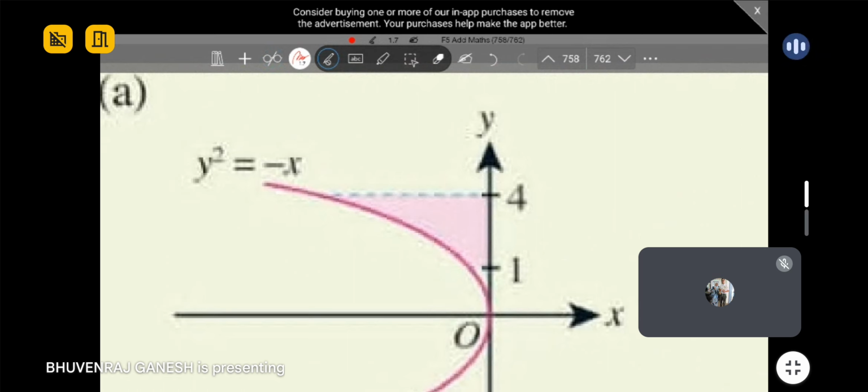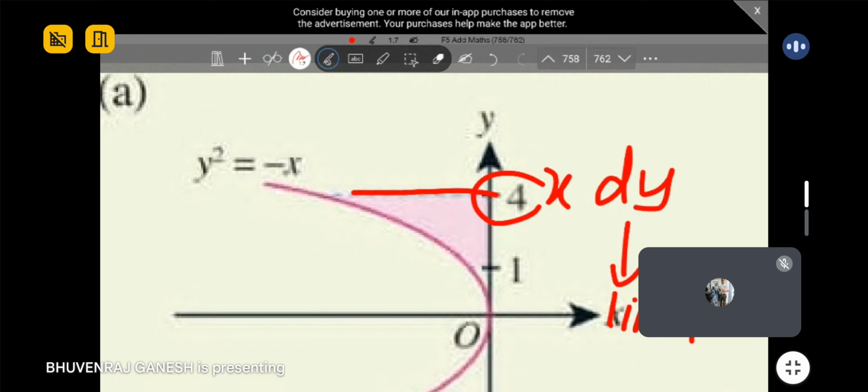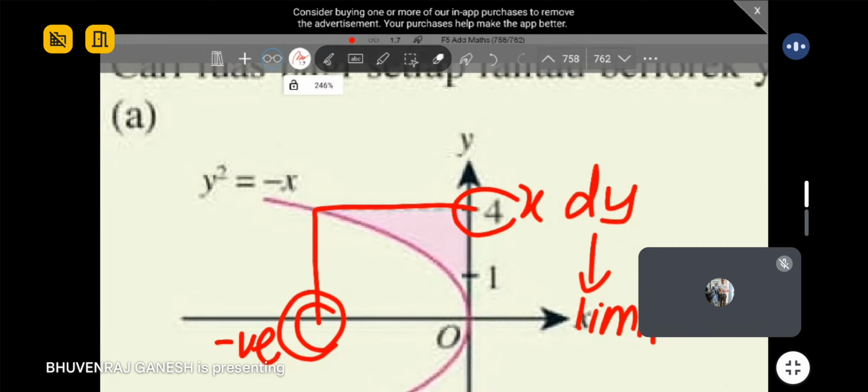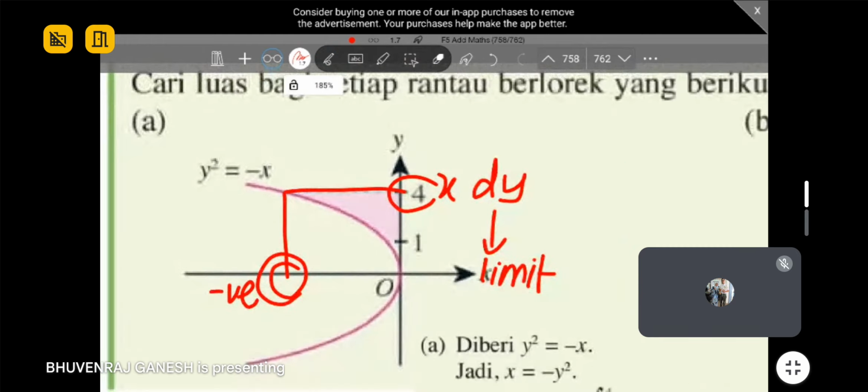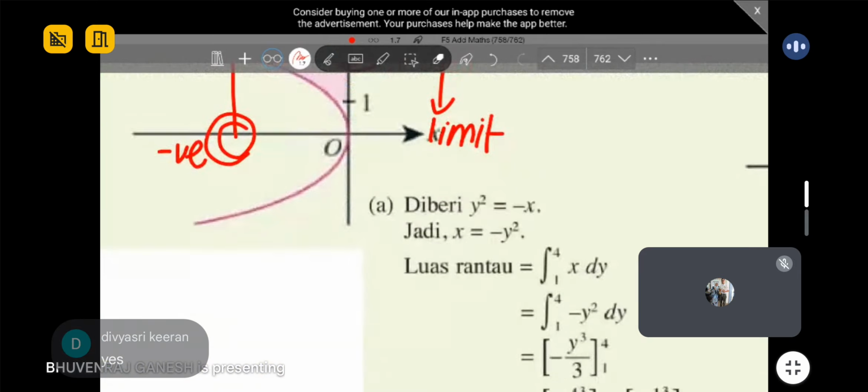Think back and see. Now we will integrate towards dy, correct? So this is our limits, x dy, this limit. So you check and see, limit, touch curve, go down. X is negative. So you should expect a negative answer. Can you guys understand? So you should get a negative answer.